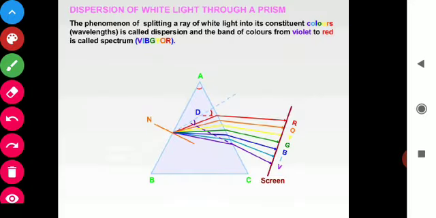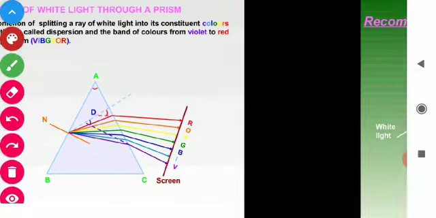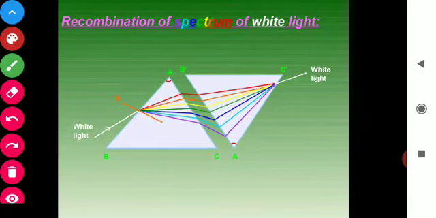After that, students, we discussed the dispersion of light. Now today we will discuss recombination of the spectrum of white light. So first of all, you should know what is dispersion of light.